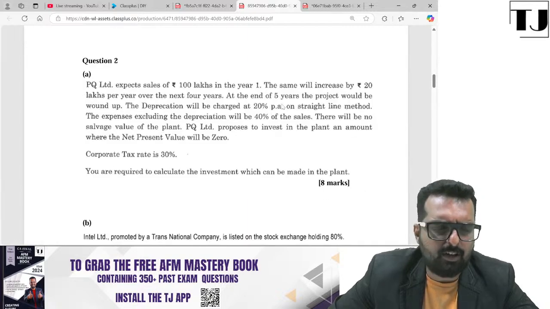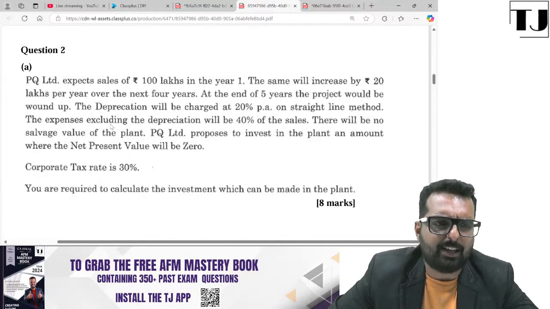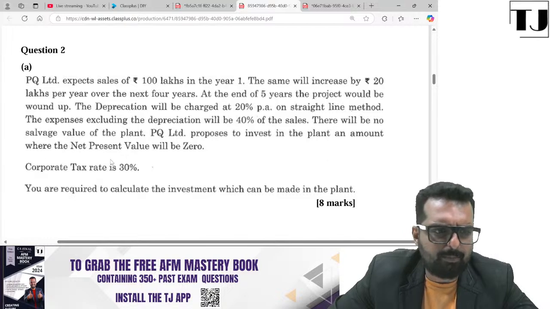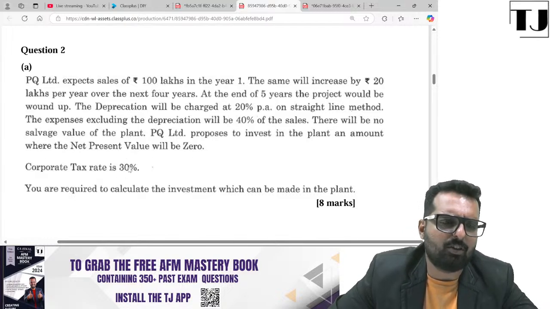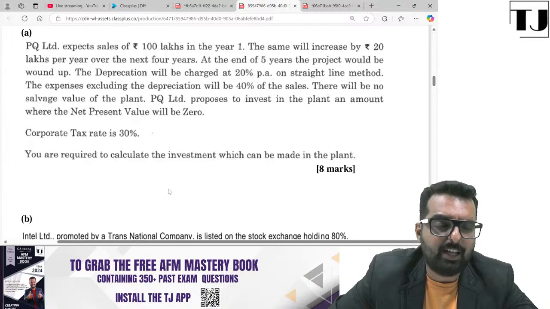Let's read the question. PQ expects sales of 100 lakhs. Sales will increase by 20 lakhs for the next 4 years. At the end of the 5-year project, it will be wound up. Depreciation will be 20%. The expense excluding depreciation will be 40%. No salvage value. They plan to invest the money and the NPV will be 0. The corporate tax is how much percentage? 30%. So you are required to calculate the investment which can be made in the plan.